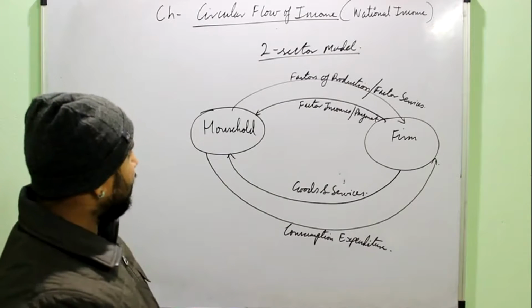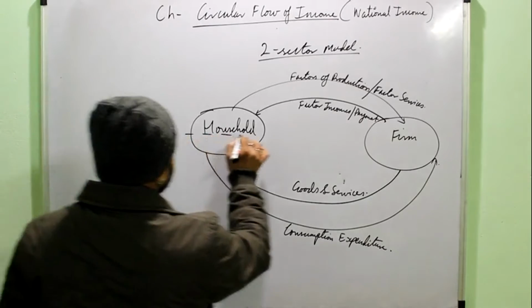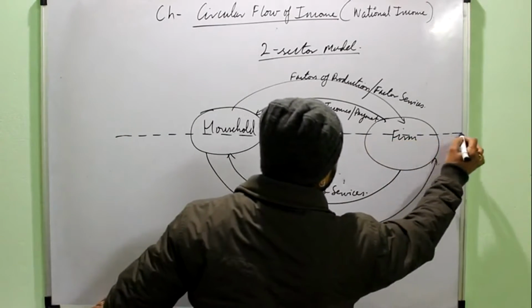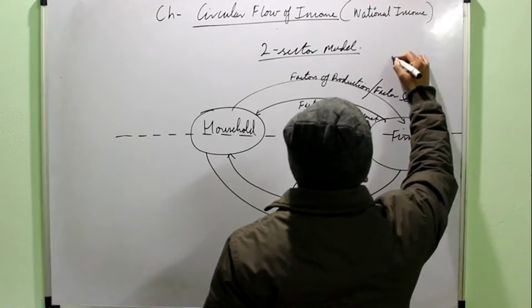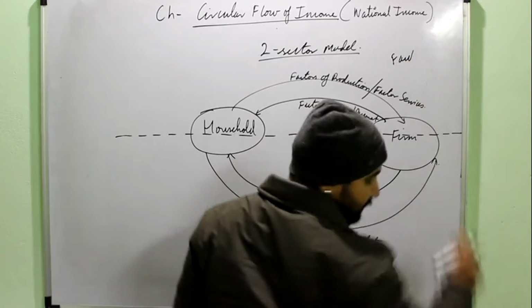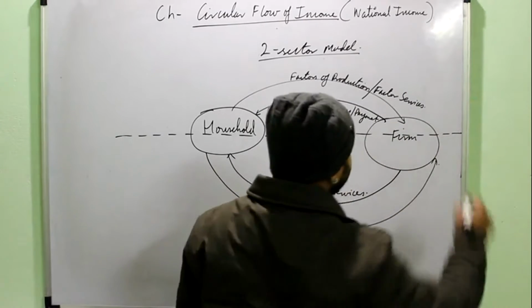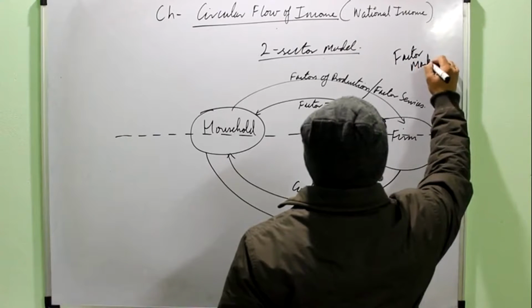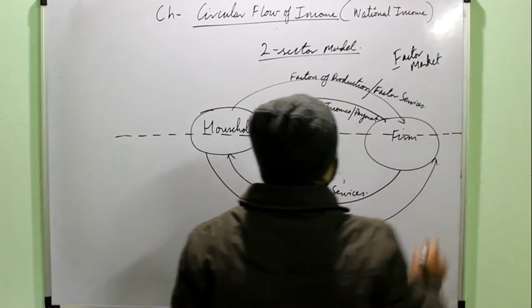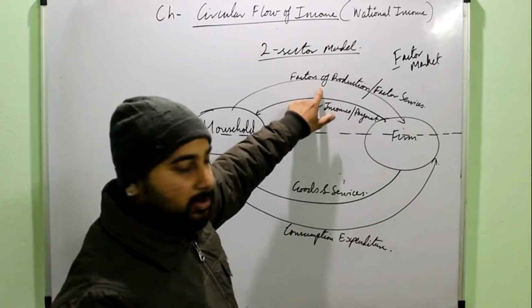Now again, if we divide this particular diagram into two parts, like the equator is dividing the earth into two parts, the top part will be known as the factor market. Why is it known as a factor market? Because here the factors of production are being bought and sold.